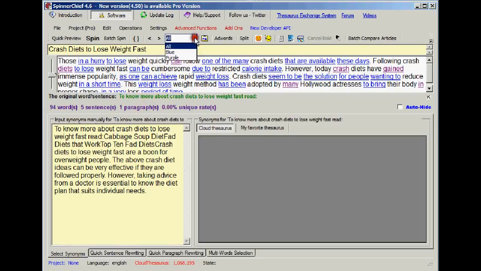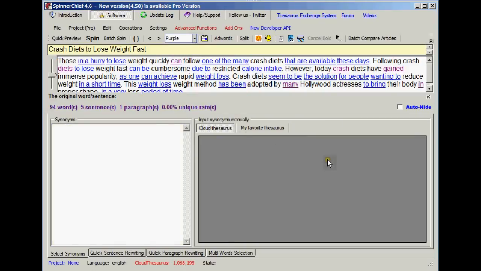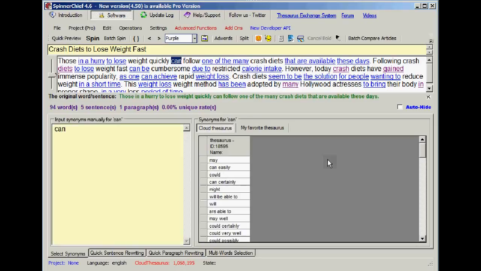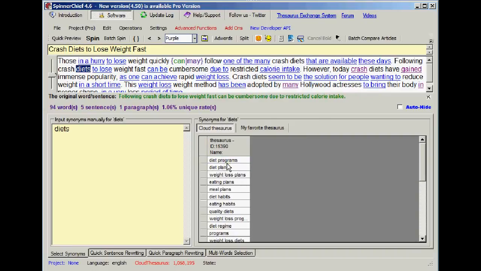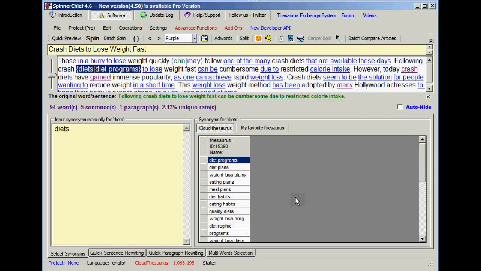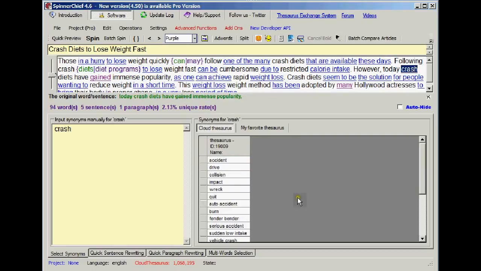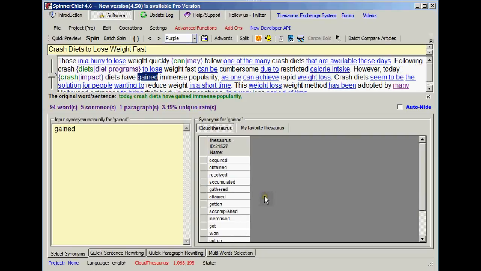Now if we change this drop-down box to purple, that means that when I tab across to choose synonyms for words, it's only going to choose the purple words. So if I tab across now, there you are, it's gone on to can, and I can choose a word for that, such as may. Tab again, find the next purple word. Crash diet, so I'll choose crash diet programs. Next purple word, having tabbed along. However, today, crash diets, impact diets, let's try that, have gained immense popularity.